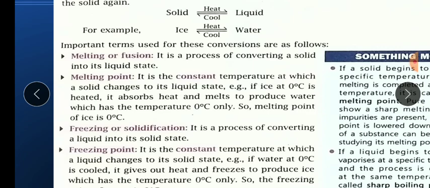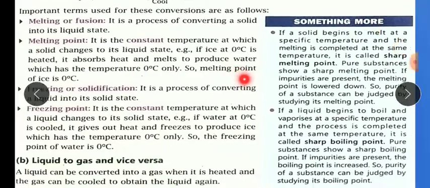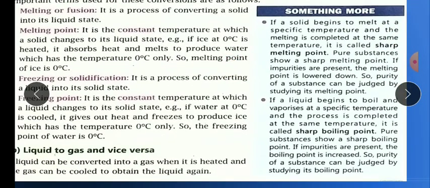Now you can see one blue box is given on the right hand side, okay. So what they are saying, if a solid begins to melt at a specific temperature, it can be 0 degree Celsius, and it is melting at constant temperature, we will get the sharp melting point, okay.